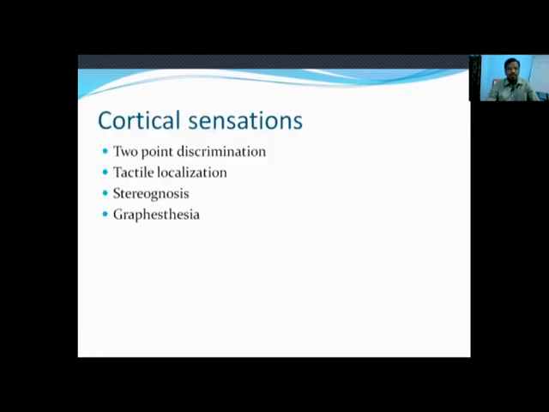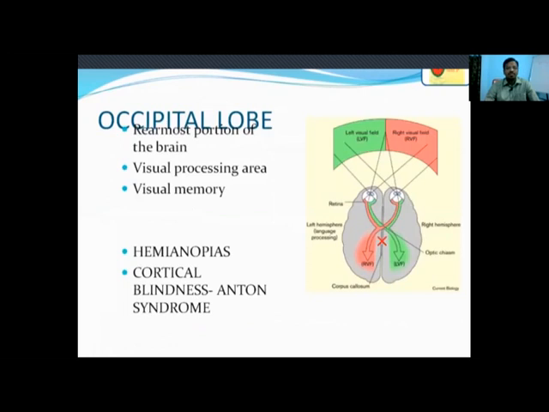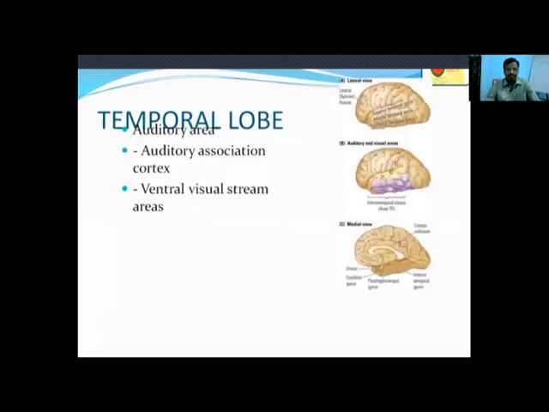So coming to the cortical sensations, the parietal lobe also has 2-point discrimination, tactile localization, stereognosis, and graphesthesia. The occipital lobe is concerned with vision, visual processing, and also visual memory. Any impairment in the occipital lobe causes hemianopias, and if both lobes are involved, that causes cortical blindness.